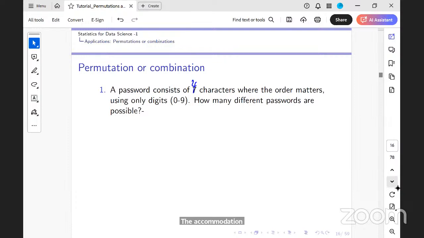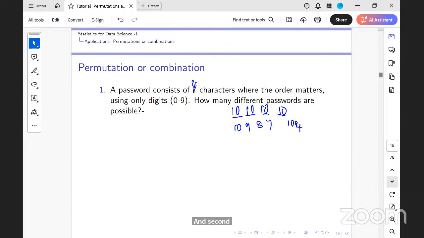How many ways can I choose the first character? 10. Second, repetition is allowed, so 10. Third, 10. Fourth, 10. So the total is 10 to the power 4. If repetition were not allowed, it would be 10 times 9 times 8 times 7, which is 10P4.